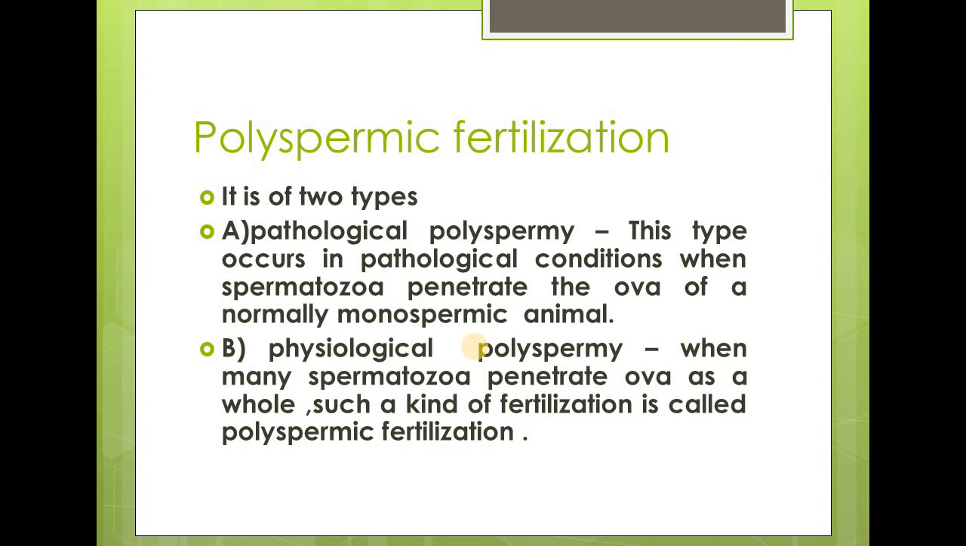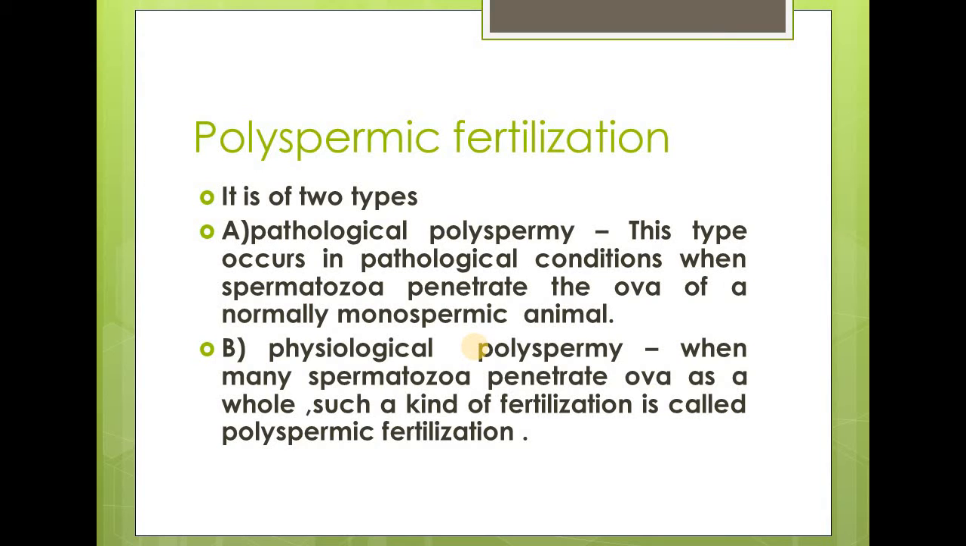Pathological polyspermy means that under certain abnormal conditions, when many sperms enter a monospermic type of egg, the condition is known as pathological polyspermy. This type of egg does not develop further and it dies soon. So this is what is called pathological polyspermy.